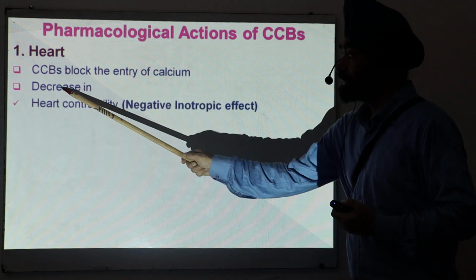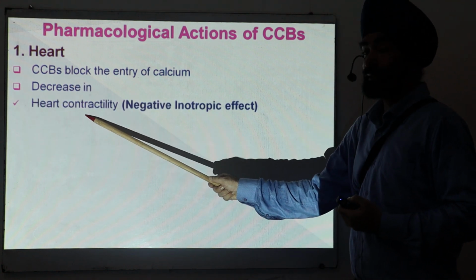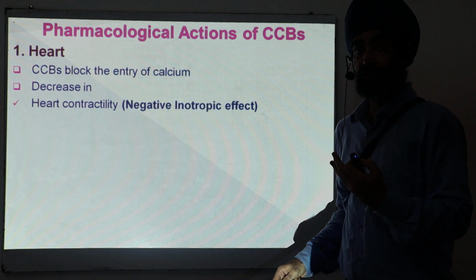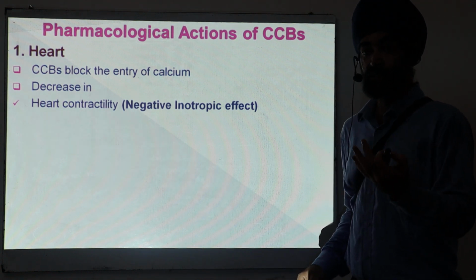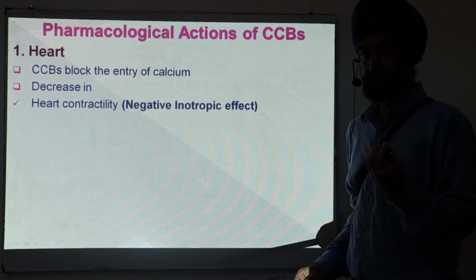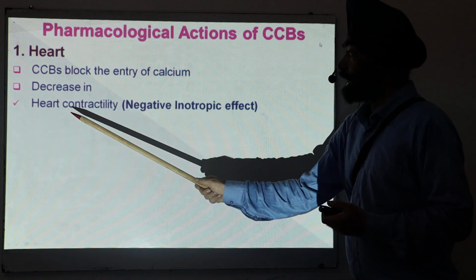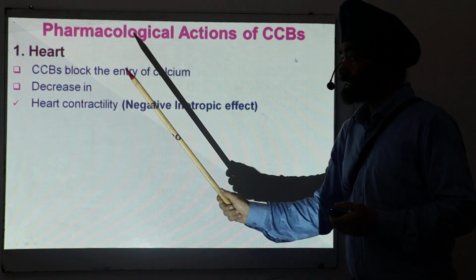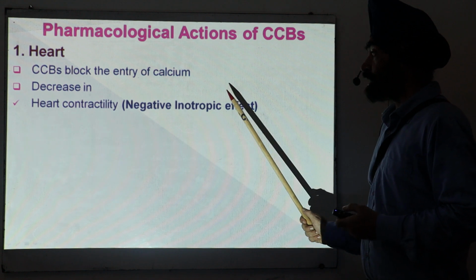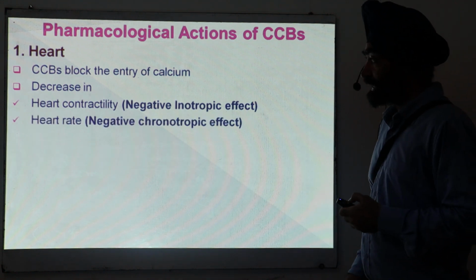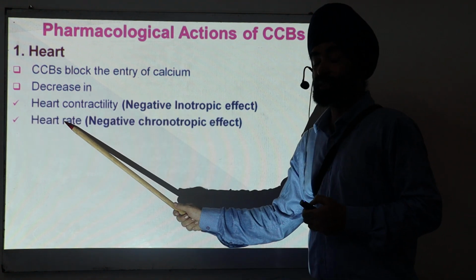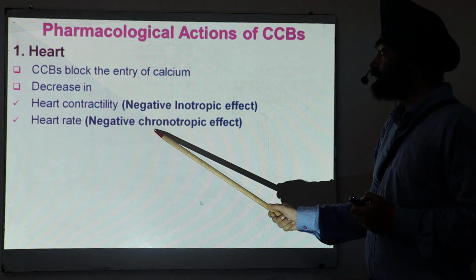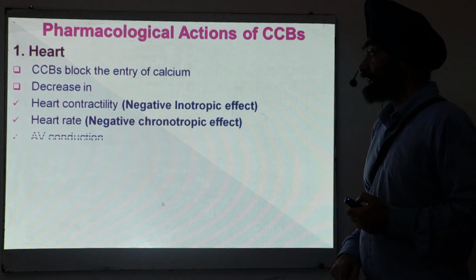All the things means decrease in heart contractility, because calcium is required for heart contraction. Calcium is not there, so contraction will not take place, or it will be feeble. Heart contractility is reduced, and this is called negative inotropic effect. Then heart rate is also reduced, so this is called negative chronotropic effect.